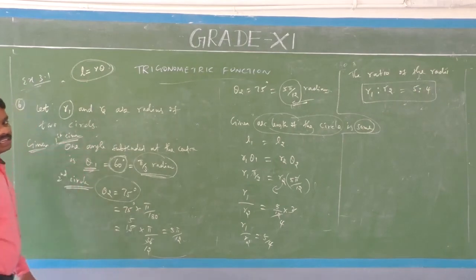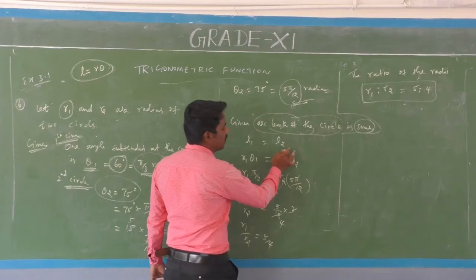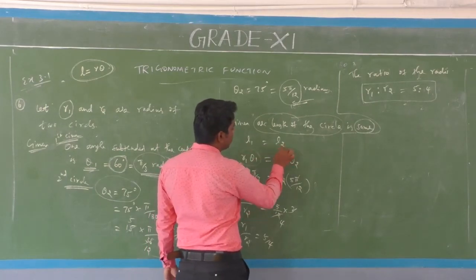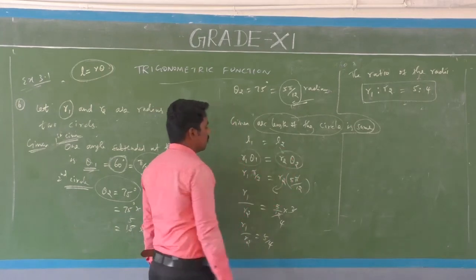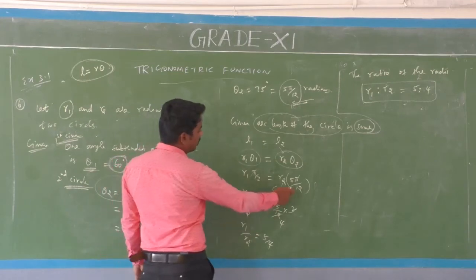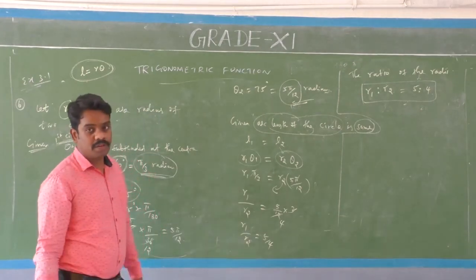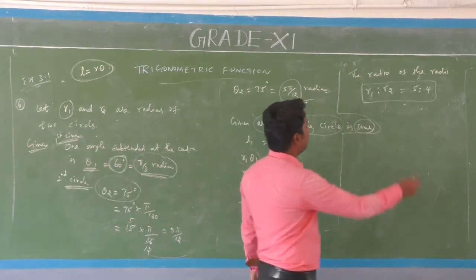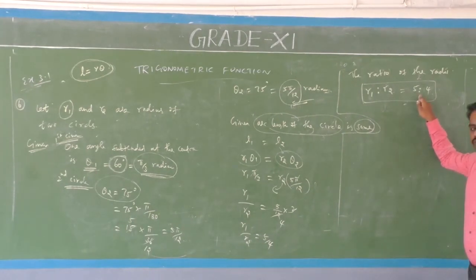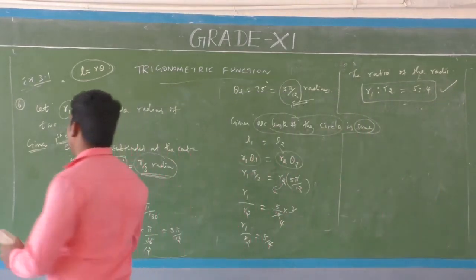Here the arc length is the same, so L1 equals L2. L1 is r1 theta 1 and L2 is r2 theta 2. Here theta 1 is 5/3 and theta 2 is 5/12. Substitute and simplify: r1 by r2 is equal to 5/4. Then the ratio of radii r1 to r2 is 5:4.